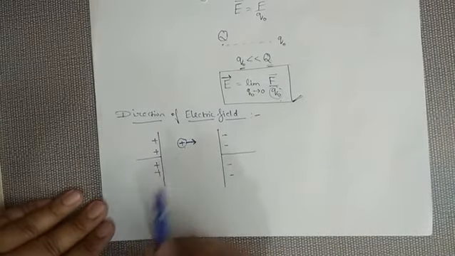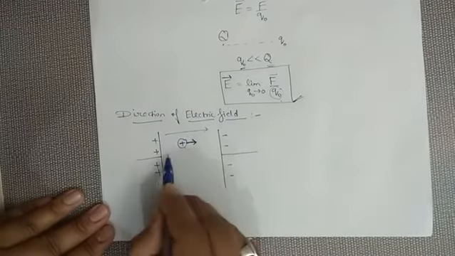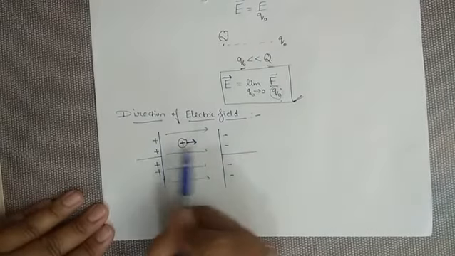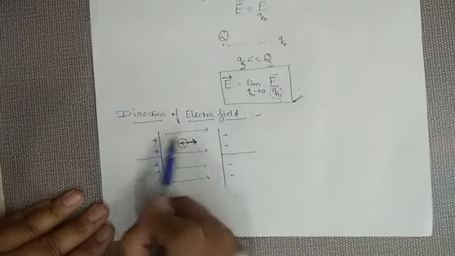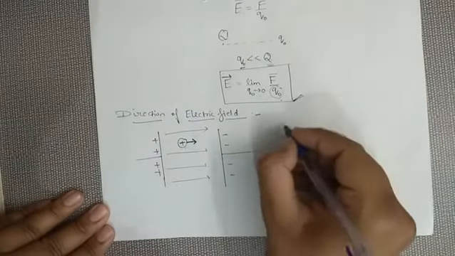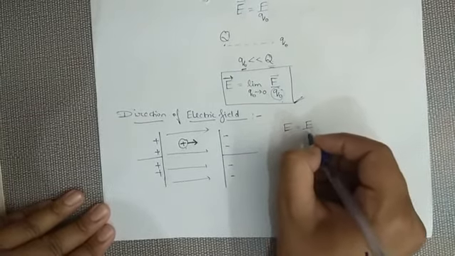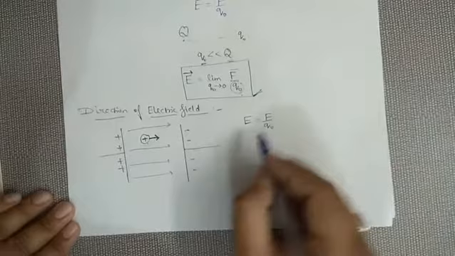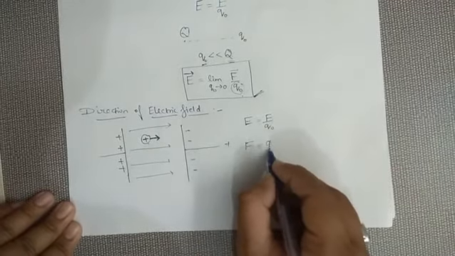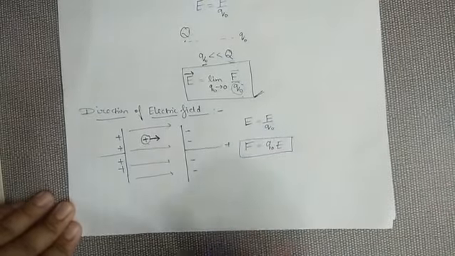Now we assume that there will be a field. There is a virtual field present between these two plates. The direction of this field is from positive to negative. Because of this electric field, as we know, electric field is E equals F by Q naught. From this expression we can also find F equals Q naught times E. Now this is one of the most important expressions.